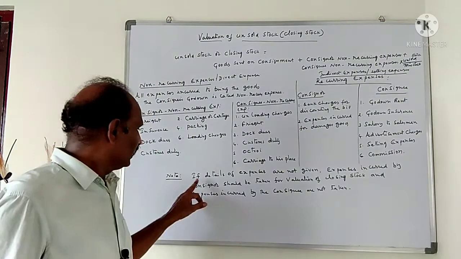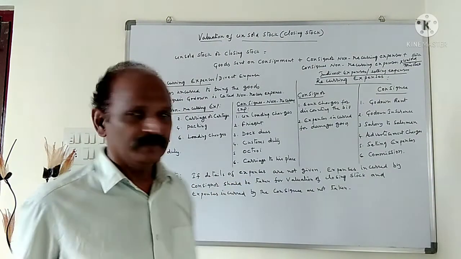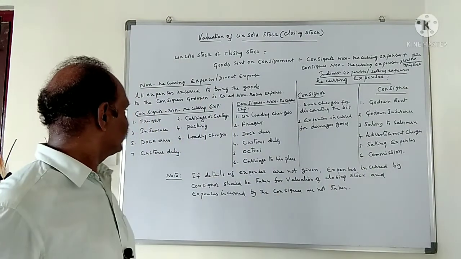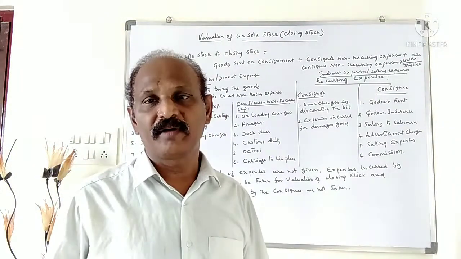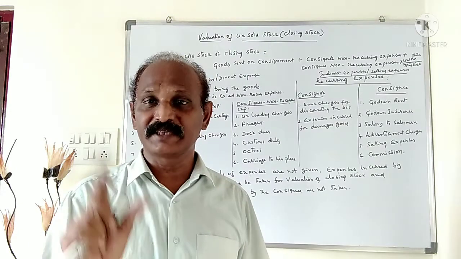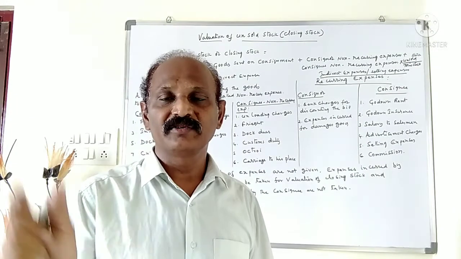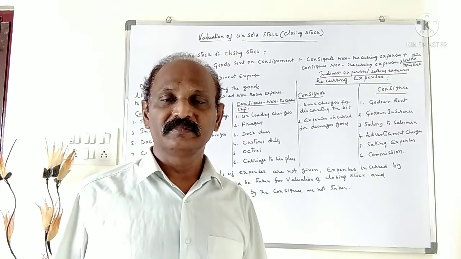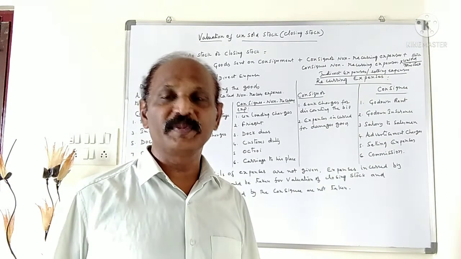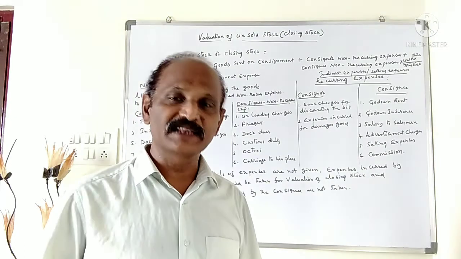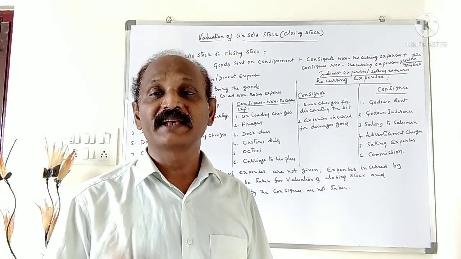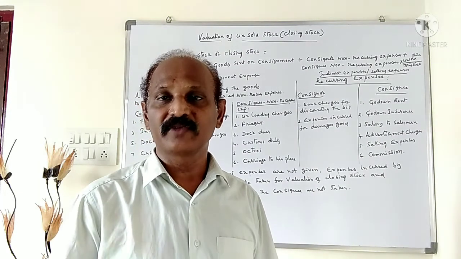Note: if details of expenses are not given, meaning freight, insurance, dock dues and carriage are not given in the problem, and only a lump sum amount is given for consignor expenses and consignee expenses, for example consignor expenses 5,000 and consignee expenses 2,000, then only the consignor expenses are taken into the account for valuation of closing stock.